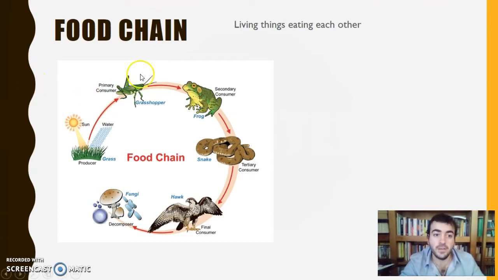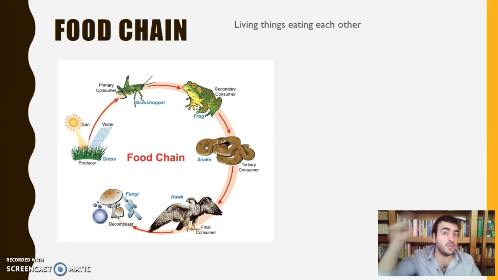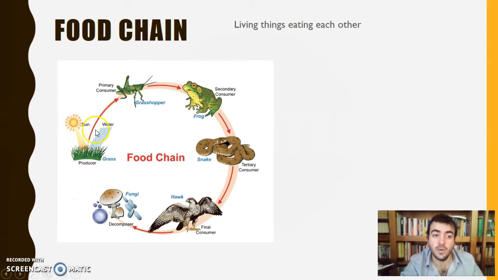Okay, so here, for example, we have a typical food chain that could be in the forest. We have a producer that is the grass. Remember producers, consumers, decomposers, in last class 1. Okay, so the grass that is a plant, it's a producer, because it lives with the sun and the water, the soil, okay, it doesn't need another living thing to live.